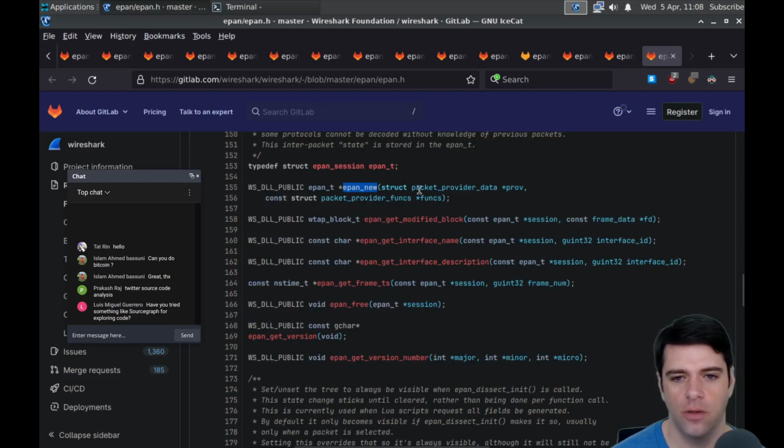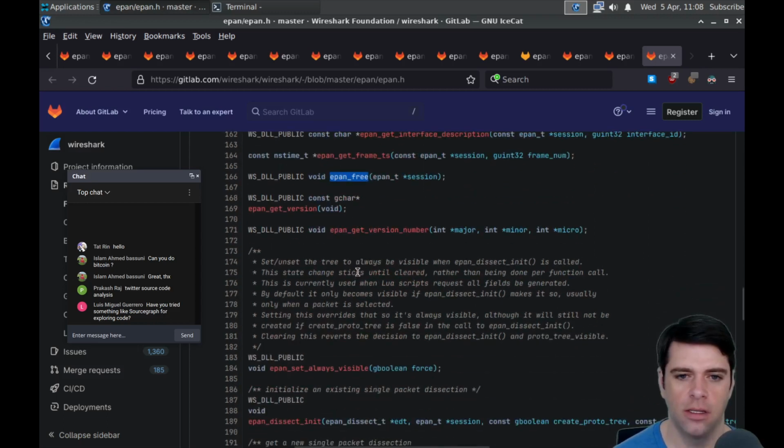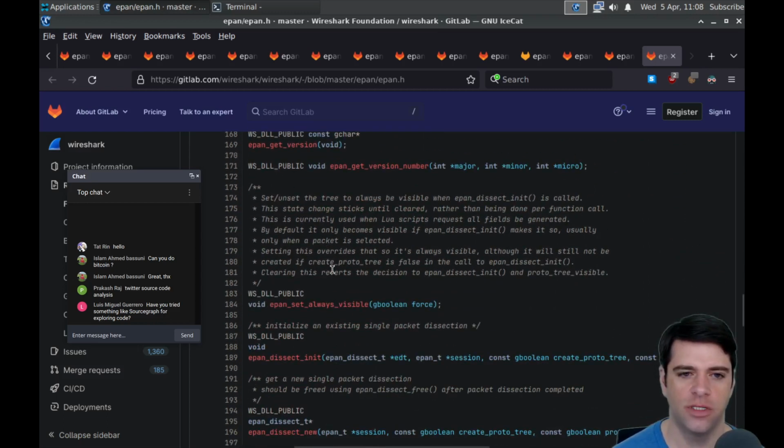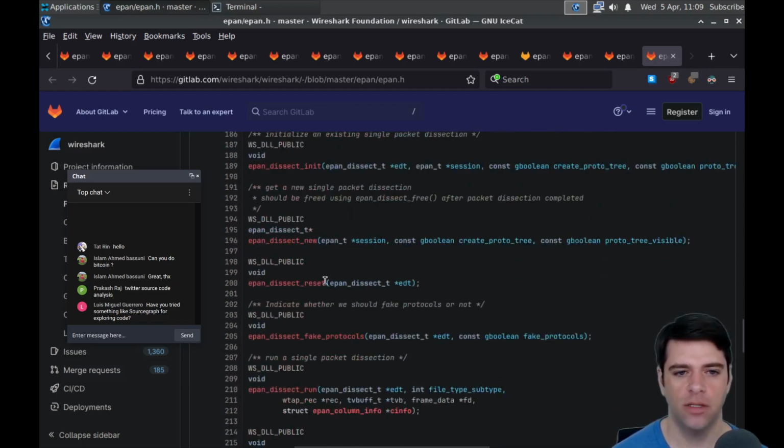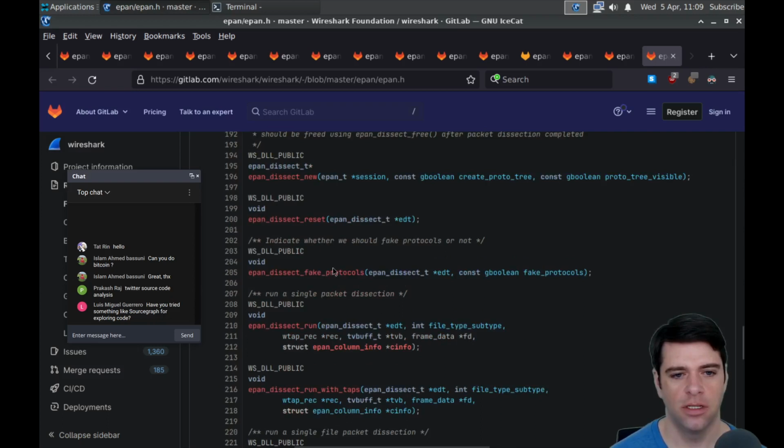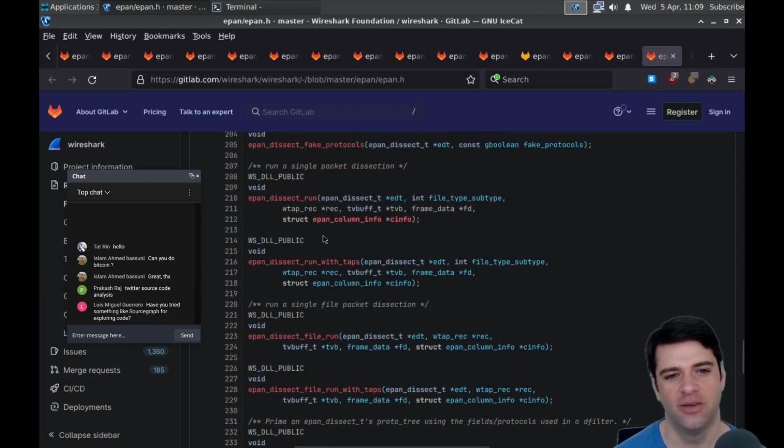And so we can do epan new, get modified block, get interface name, get description, get frame TS. TS must be some sort of timestamp, and then we can free and get version number. EPAN always visible, set always visible. Set or unset the tree to always be visible when epan_dissect_init is called. This state change sticks until cleared, rather than being done per function call. This is currently used when Lua scripts request all fields to be generated. So we get the first mention of Lua, I think, that we've seen. Dissect fake protocols. Indicate whether we should fake protocols or not. I don't know what that means.